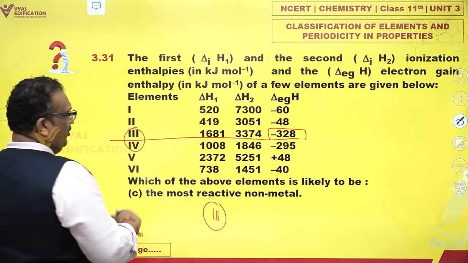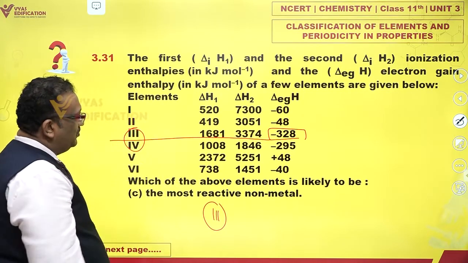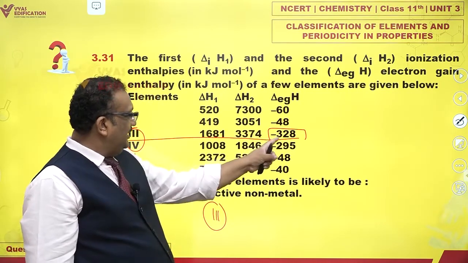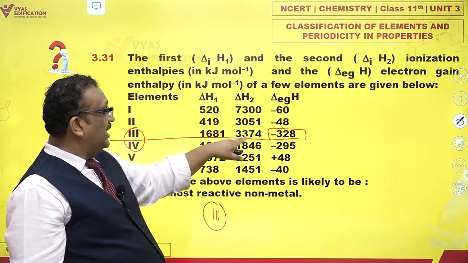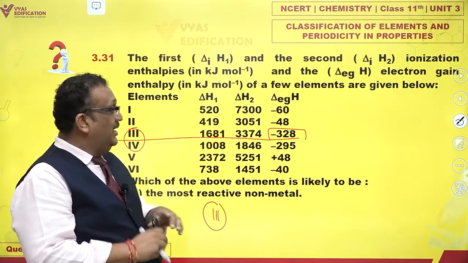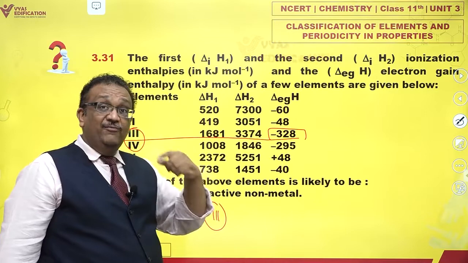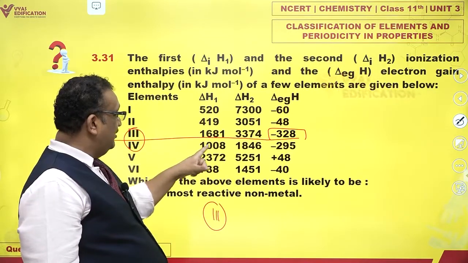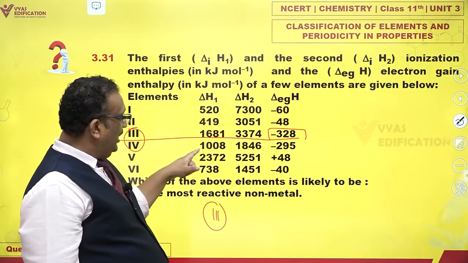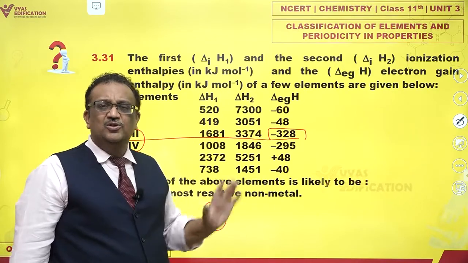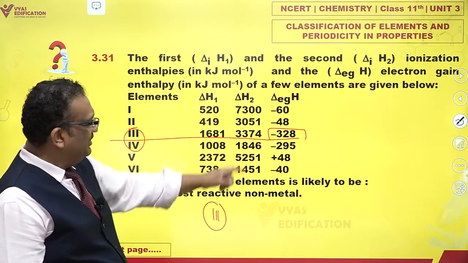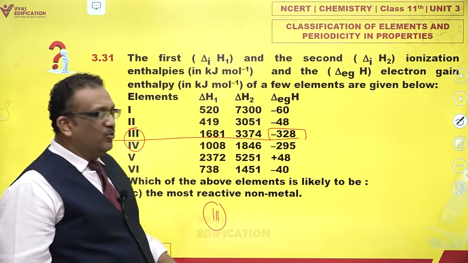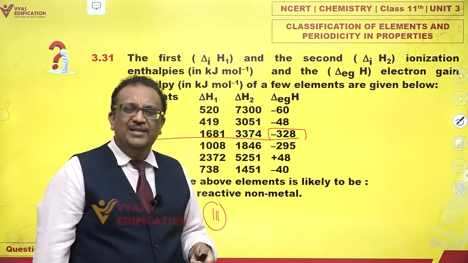Just observe this also. This has high electron affinity. This also has high ionization energy. Had this been fluorine, it would have a higher ionization energy compared to chlorine. No, and this one seems to have less. So there is no fear of the exception of F and Cl here. 3 happens to be the most reactive, and that makes absolute sense.